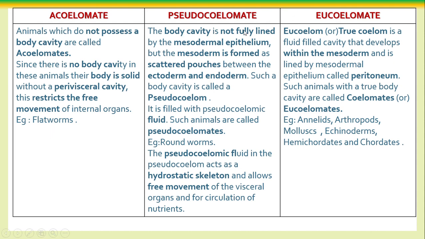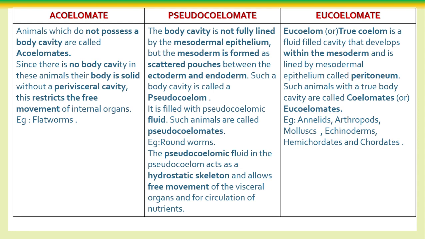Next, pseudocoelomate. From the word pseudo we can understand, it means having a false body cavity, where the body cavity is not fully lined with the mesodermal epithelium. Normally, if the coelomic cavity is lined internally and externally by the mesodermal layer, it is a true coelom.